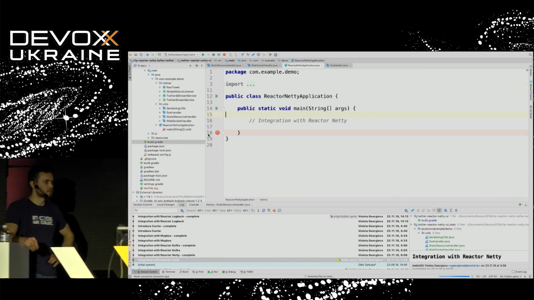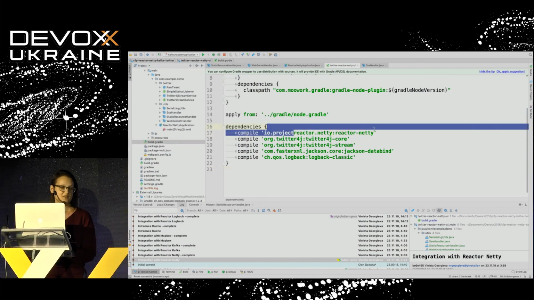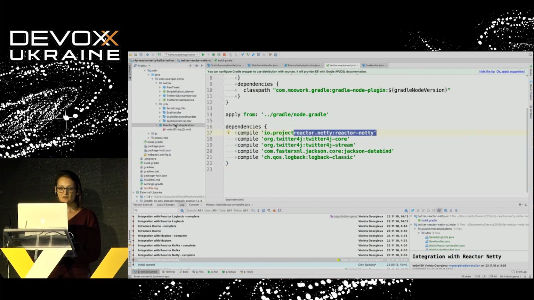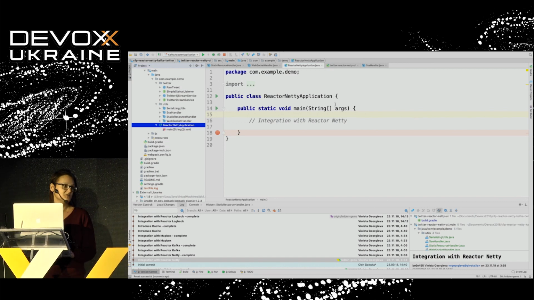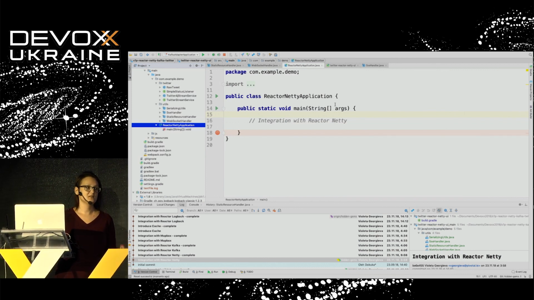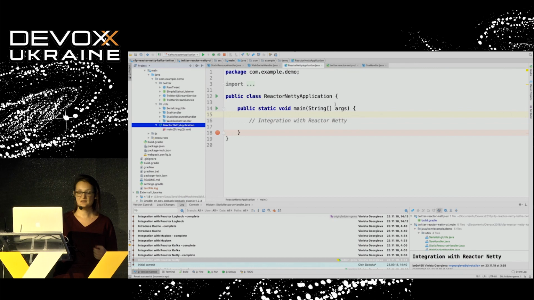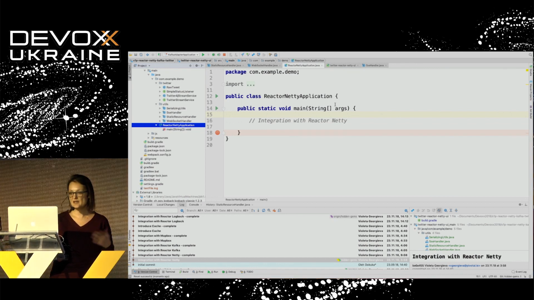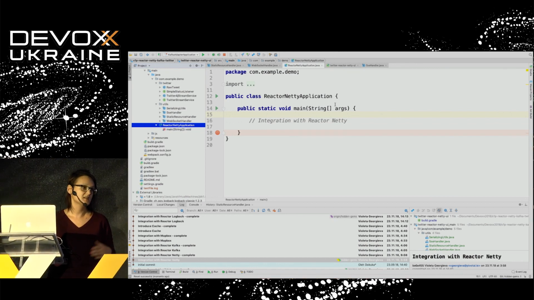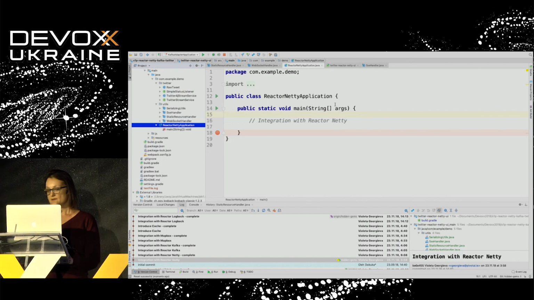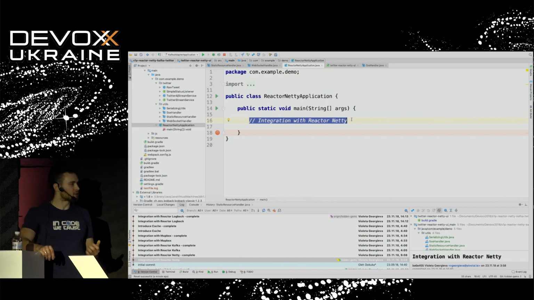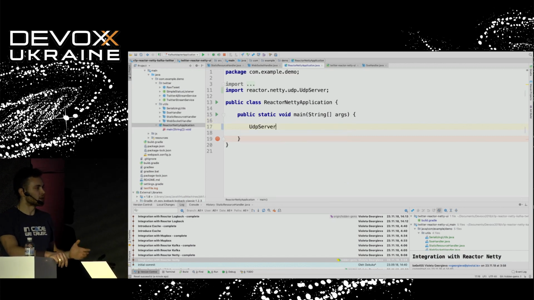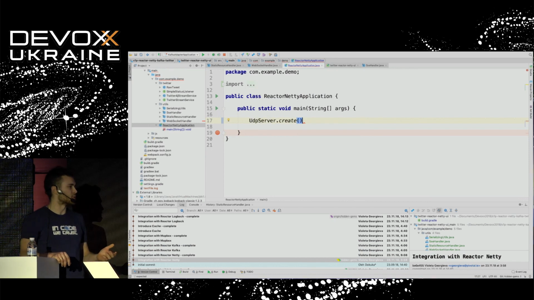So first, we specified here that we will use Reactor Netty. And now, if I want to create a server, what I forgot to tell you is that we support UDP, TCP, and HTTP protocols. So depending on your needs, you will be able to create a server and client for these protocols. So as I understood, there are a few options to use Reactor Netty. There is a UDP server, there is a TCP server, a clean TCP server, and there is an HTTP server, right?